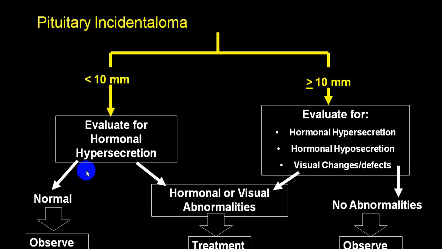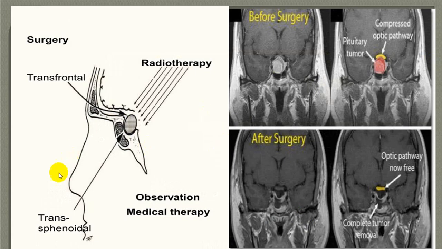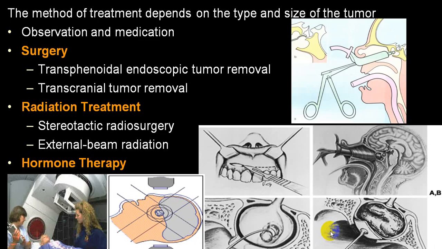These are macroadenomas. Usually if it is a non-secretory tumor we observe. If it is a secretory tumor and there is a hormonal imbalance or a visual abnormality, usually you go for the treatment part. In that treatment part, first is drugs, second is surgery, and third is radiotherapy. So this is transsphenoidal radiotherapy you can give, or you can go for surgery, transsphenoidal surgery. This is before surgery, this is after surgery. You can see the compression; now the compression is reduced. The optic chiasma is no longer compressed.